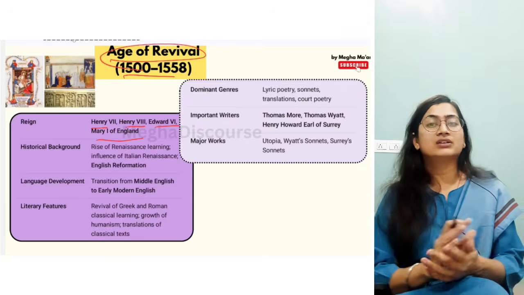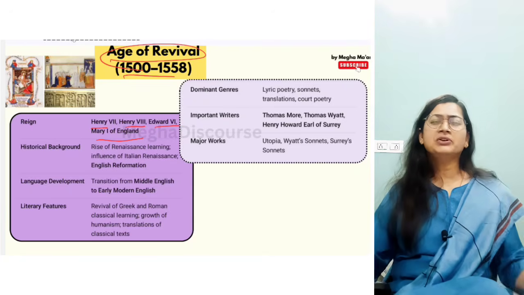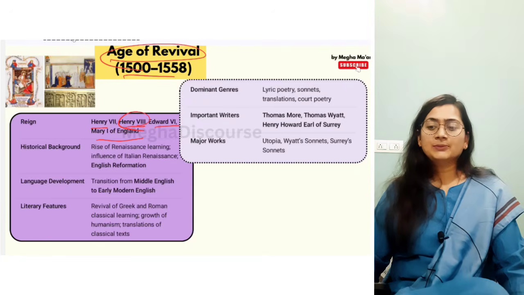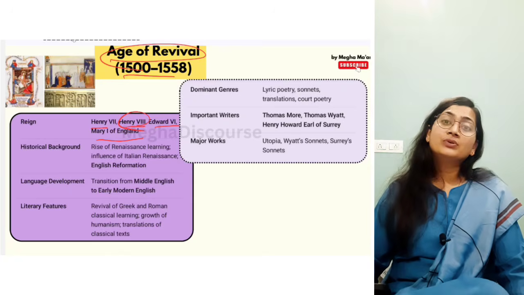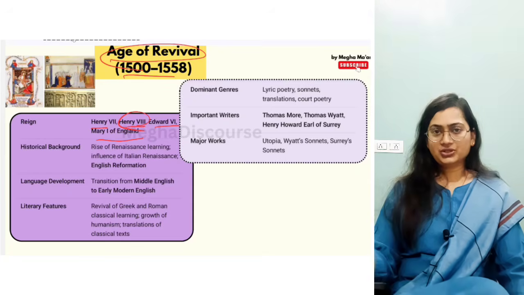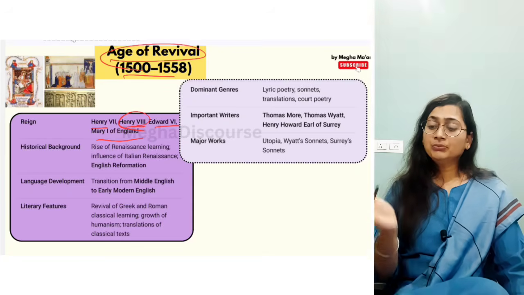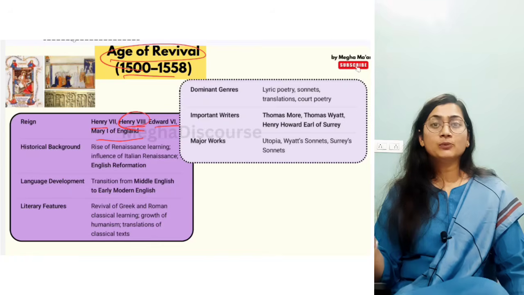So they all were the kings or the queen of this age. Now under Henry VIII, the interesting feature is that this is the time for reformation, a time for restoration of the king. Now the Pope is not the controller of the church. This happened before the age of revival. From the Barren Age, the Pope is everything, sorry, the Pope is the controller.